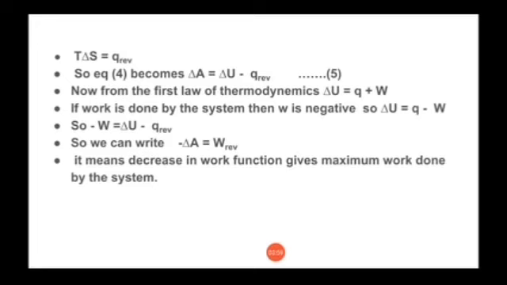Means whenever there will be a decrease in work function, subsequently there will be an increase in work.